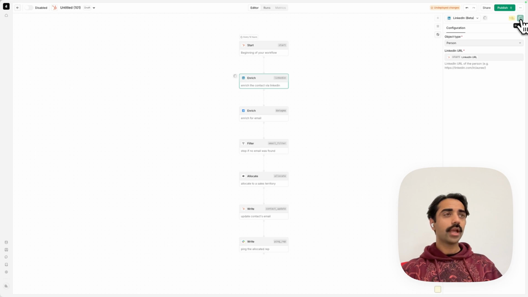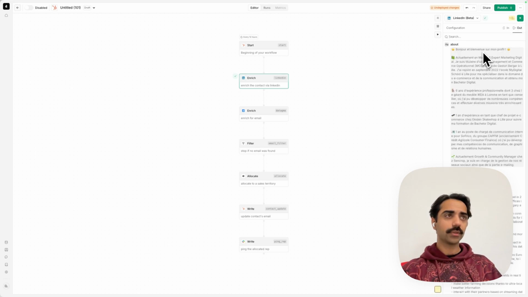node, and this should give me an output for everything LinkedIn knows about this particular person. Excellent. I know this successfully went through because I can see the check mark here and the check mark here. Otherwise this would have been red and would have given me a message. I also know that I've just spent one Cargo credit to make this execution because of this little symbol here. And now I can proceed.